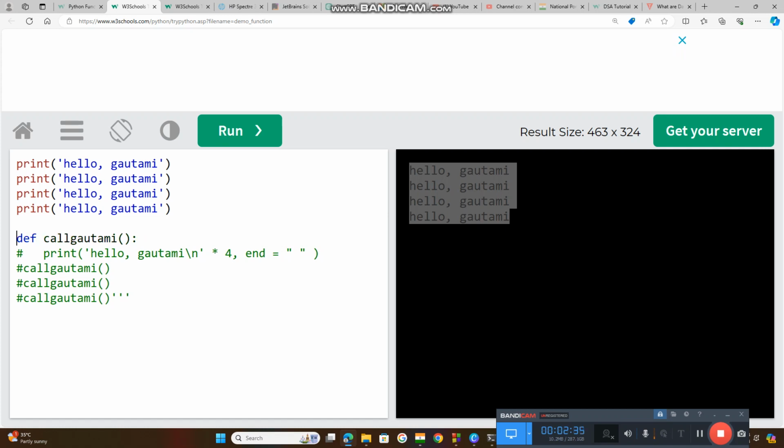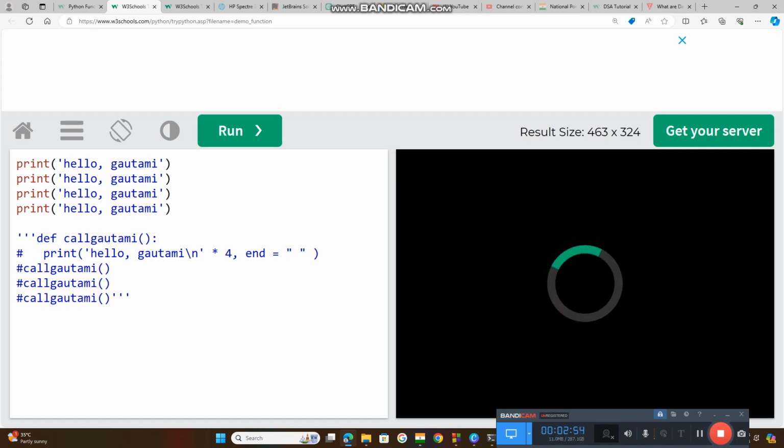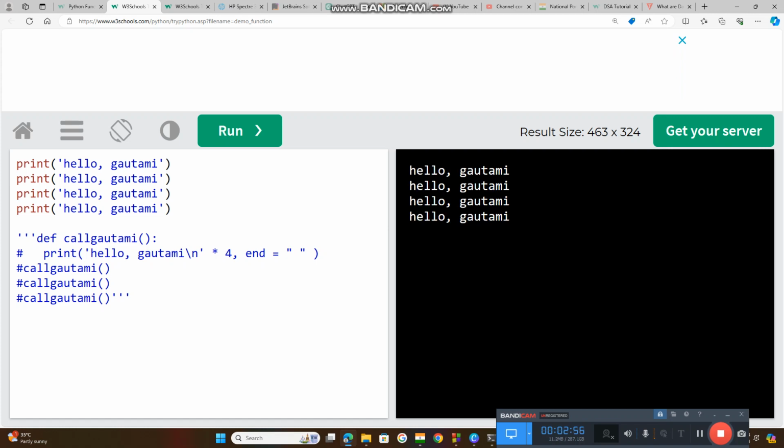So in front of those lines, you simply keep triple quotes, and at the end of that, you need to keep triple quotes. No need for this hash. If you keep hash, there is no meaning. Triple quotes. Understood that? Okay, if you run this code, these lines, total lines kept under triple quotes, will not be executed.